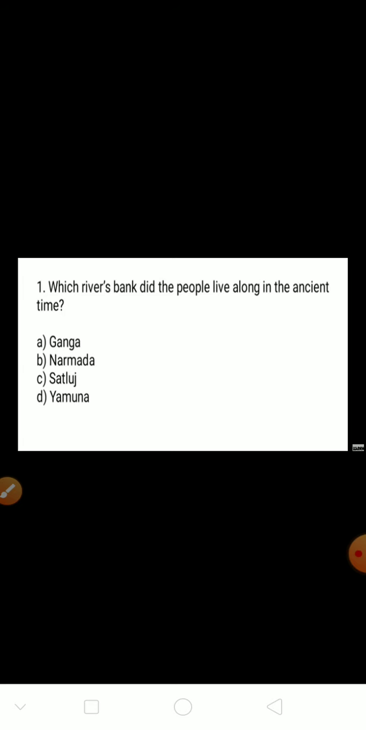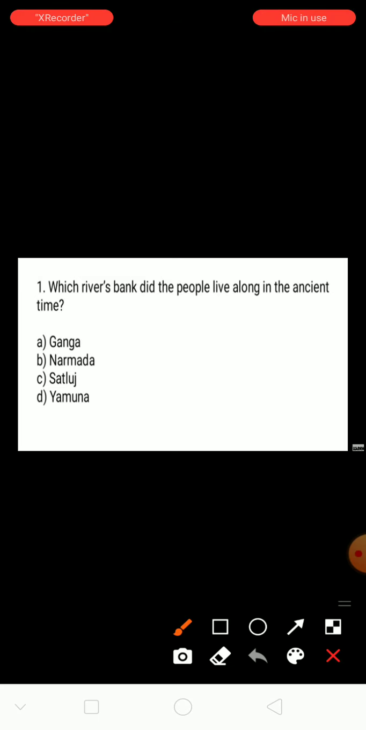Which river's bank did the people live along in the ancient time? We know early men lived in caves and treetops. Afterwards, early men developed and changed their life, so they settled on the banks of a river. But on which river's bank did they start their life? Some options are there here: Ganga, Narmada, Satluj, Yamuna. The right answer is the Narmada.